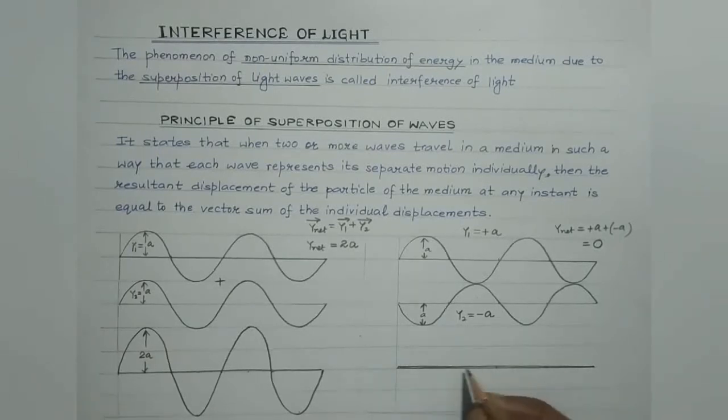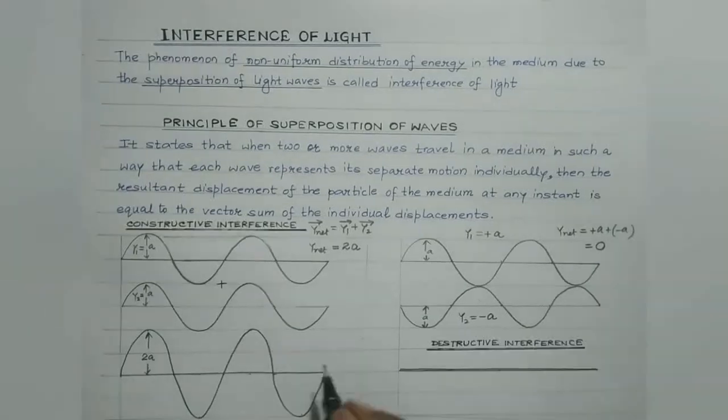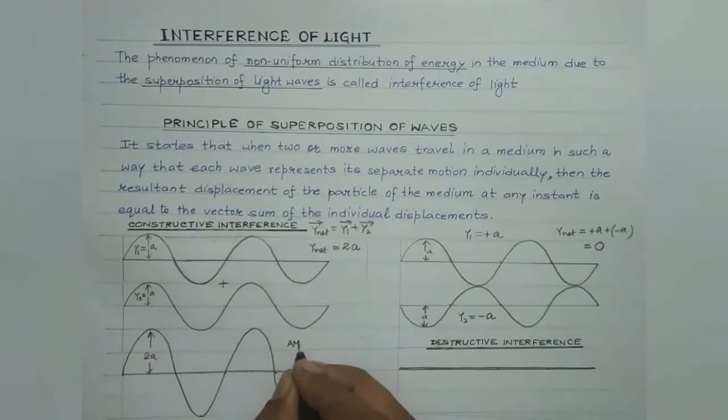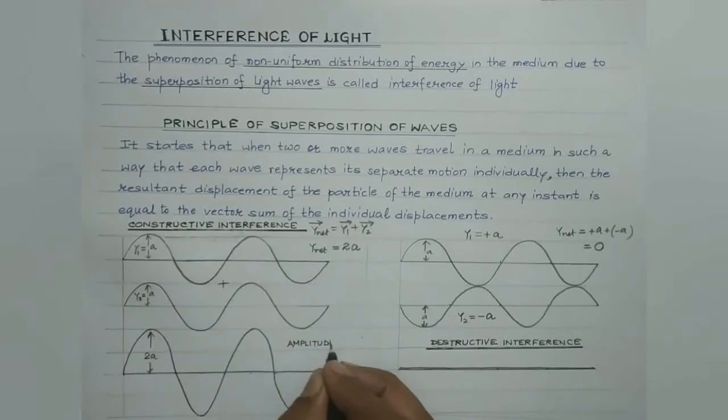So this corresponds to the case of destructive interference. Students, in the case of constructive interference, the amplitude is maximum and hence the intensity of the resultant wave is also maximum.